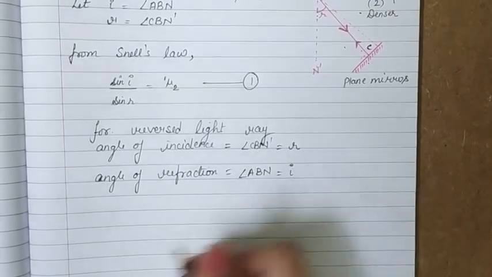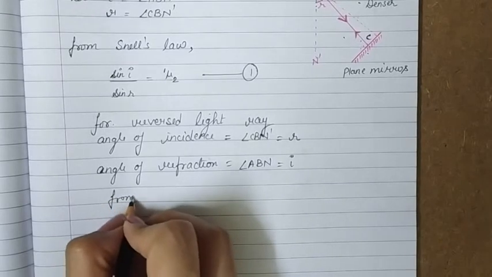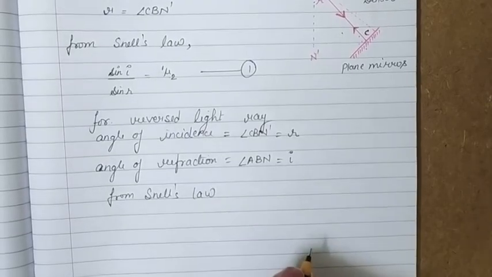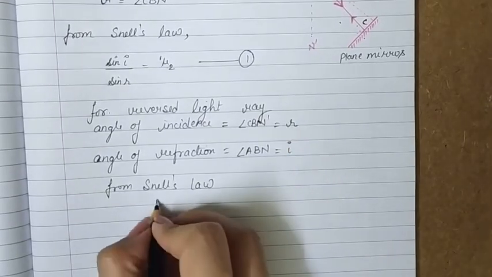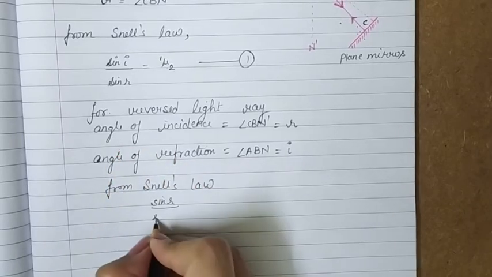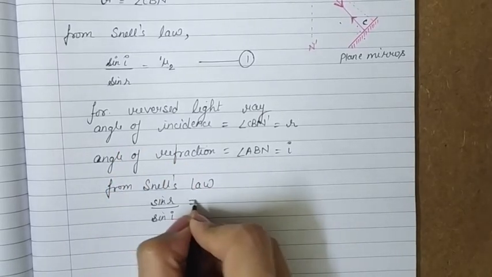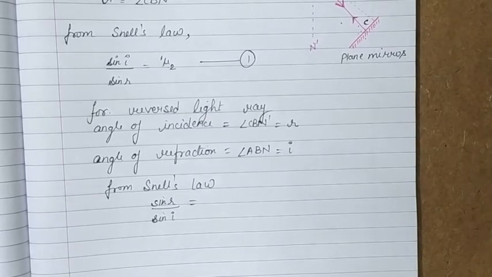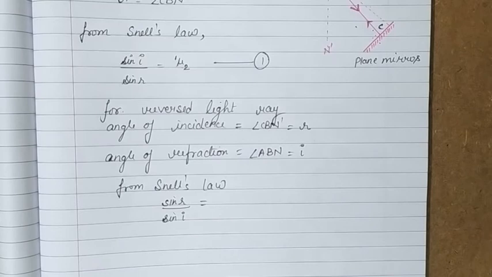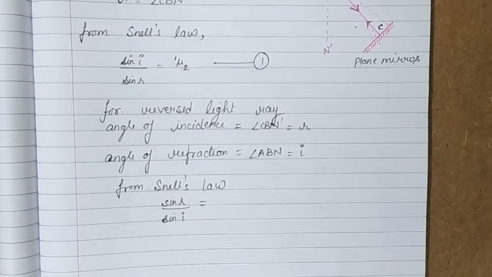So now if we apply Snell's law, we get sine of angle of incidence, sine R, upon sine of angle of refraction, sine I. It is equal to a constant, and that is the refractive index of medium 2 with respect to medium 1.